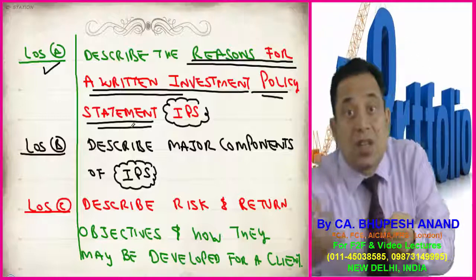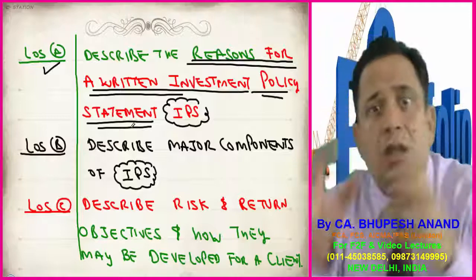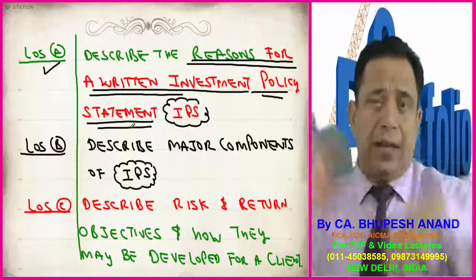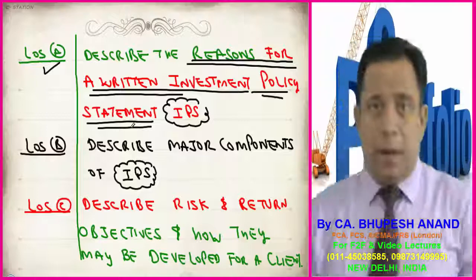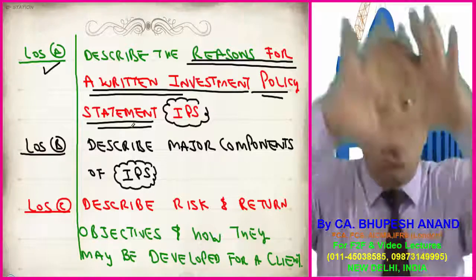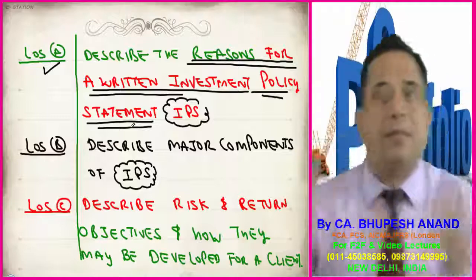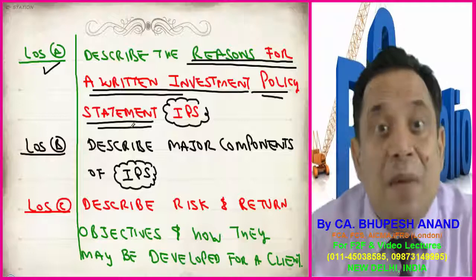From those discussions, on risk objective, return objective, the attitude of the investor, the capability of the investor, the ability to meet the risk of an investor, all of that will be jotted down in a statement, and that statement is named the investment policy statement.